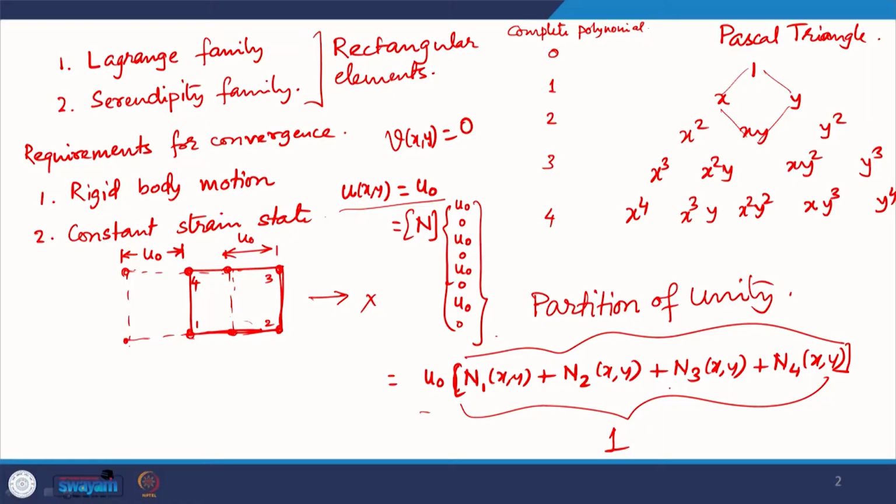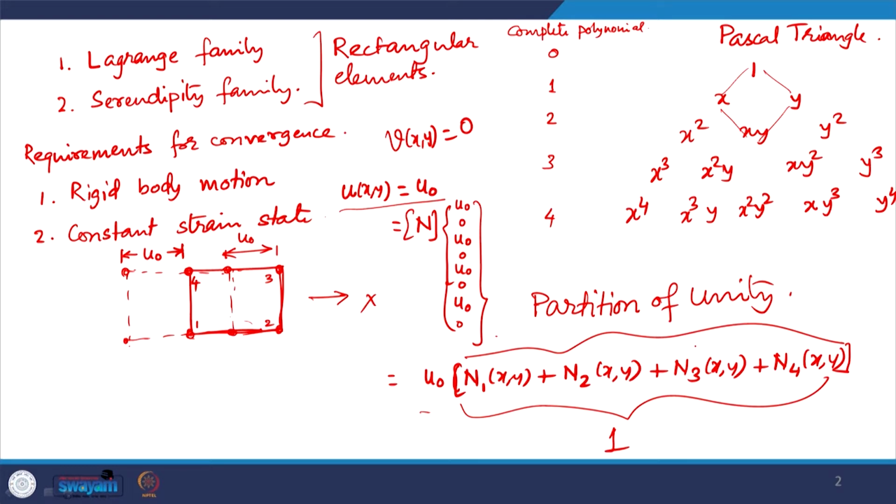If that requirement is to be included in the approximation, then it is essential that the interpolation functions add up to unity at every point. So, this has to be satisfied uniformly at all points within the domain, within the element. At all points x y, all possibilities of x y within the element domain, these interpolation functions should add up to unity, right.